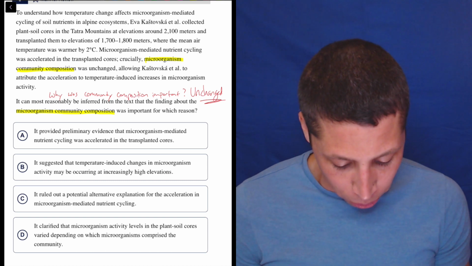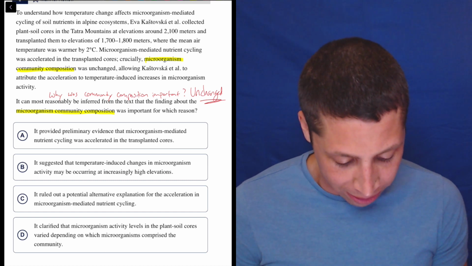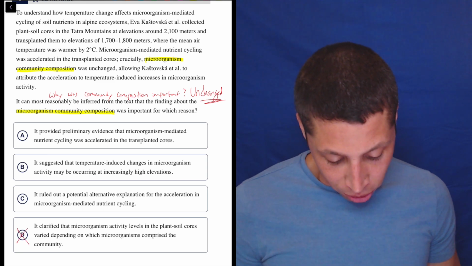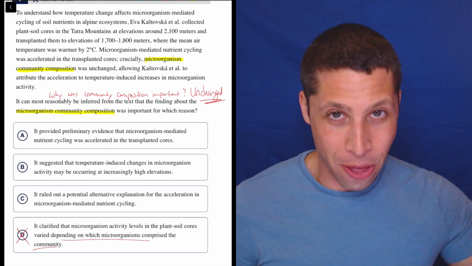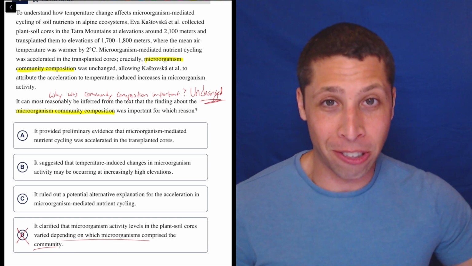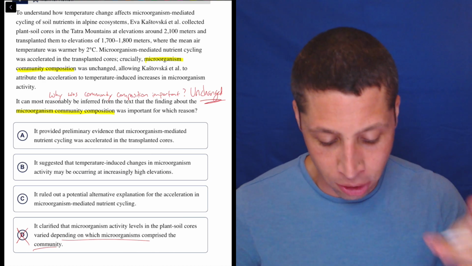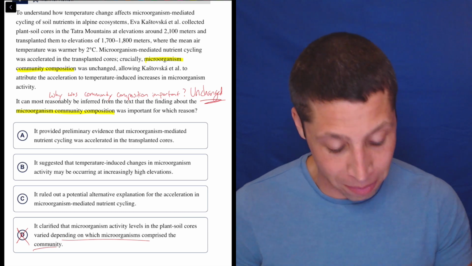D, it clarified that microorganism activity levels in the plant soil cores varied depending on which microorganisms comprised the community. Well, that I guess we can get rid of, right? They were saying that it was unchanged. It was always the same organisms, right? Crucially, microorganism community composition was unchanged. So D is definitely out, but I don't know if we can get further than that just from that simple summary.